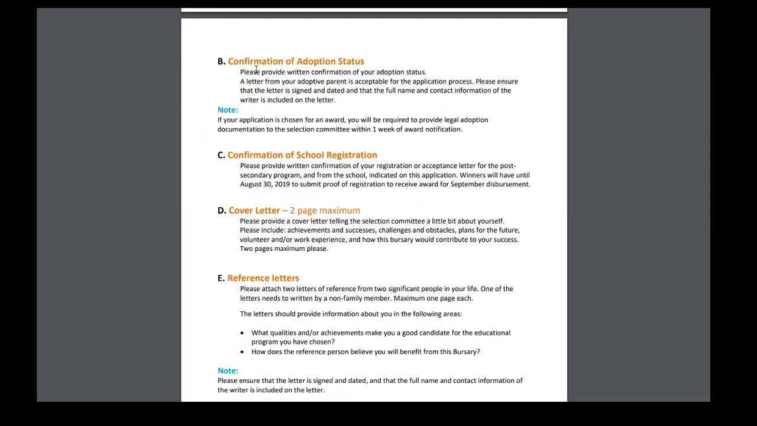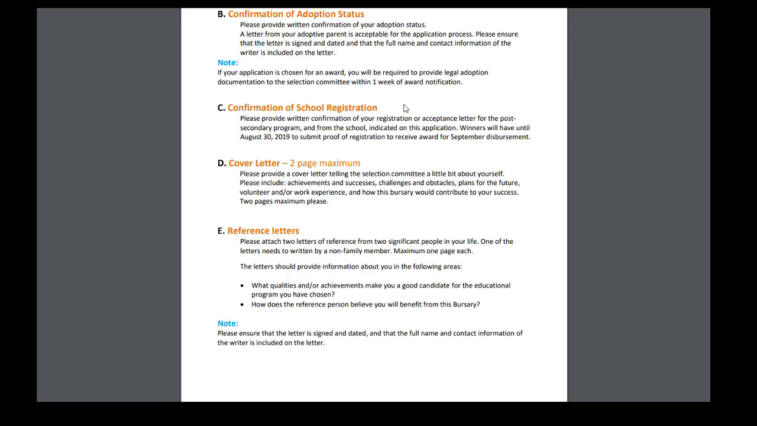Section B is about confirmation of adoption status. So we do require that you provide written confirmation of your adoption status. A letter from your adopted parent is acceptable for the application process. Please note that if your application is chosen for an award, you will be required to provide legal adoption documentation to the selection committee within 1 week of award notification.